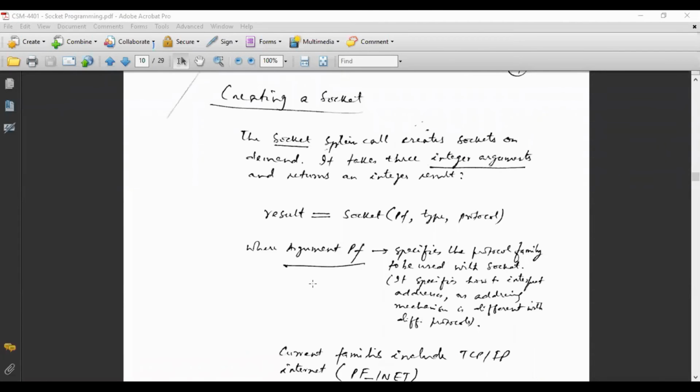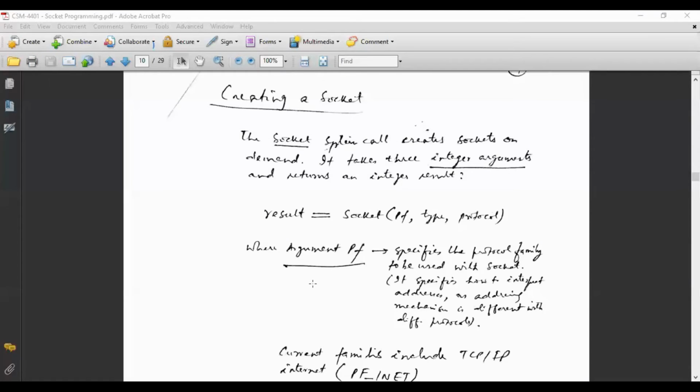Next is how to create a socket. Now the question arises, as a programmer, how to create a socket. It is very easy to create a socket. Library functions are there, or you can call them system calls. You simply call them and provide certain arguments, the parameters, and they will do the job on your part. So the socket system call creates a socket on demand.